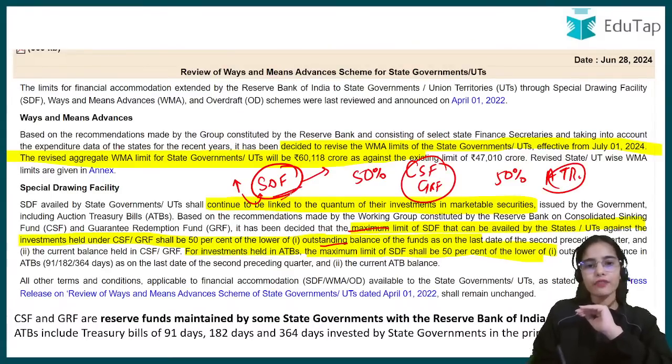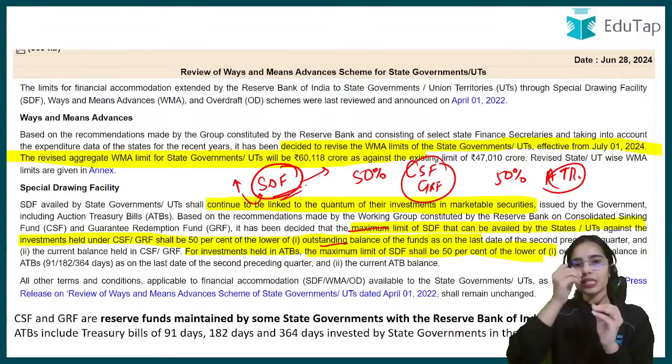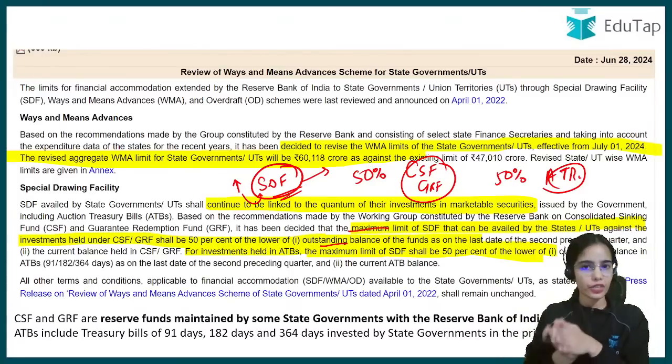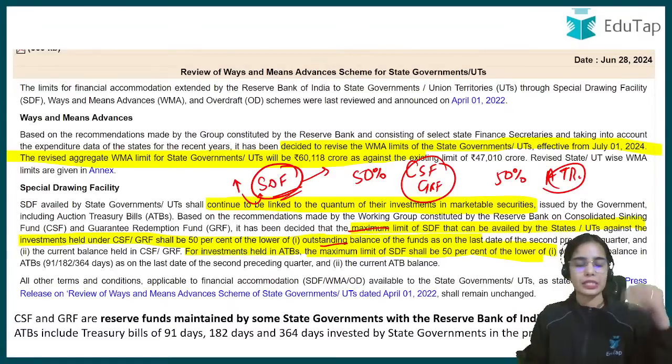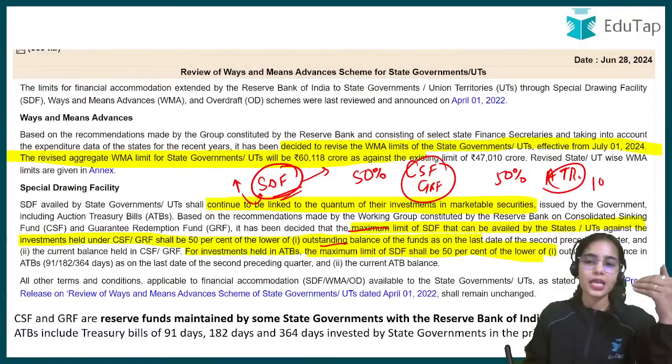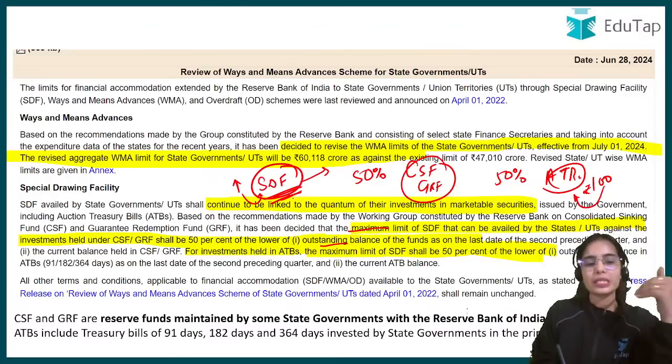So the SDF highest limit is 50% of how much the state governments have invested in the CSF and GRF, or 50% of the auction treasury bills. Let's say a state government has 100 rupees of auction treasury bills. So the special drawing facility limit is 50 rupees, that is 50% of the auction treasury bills that you own.